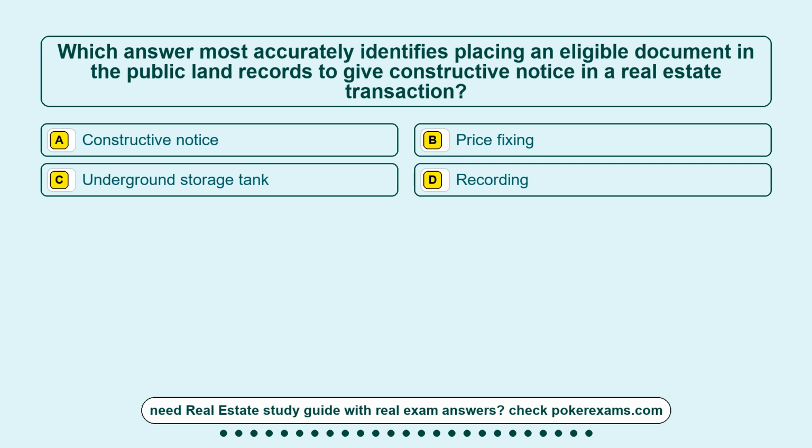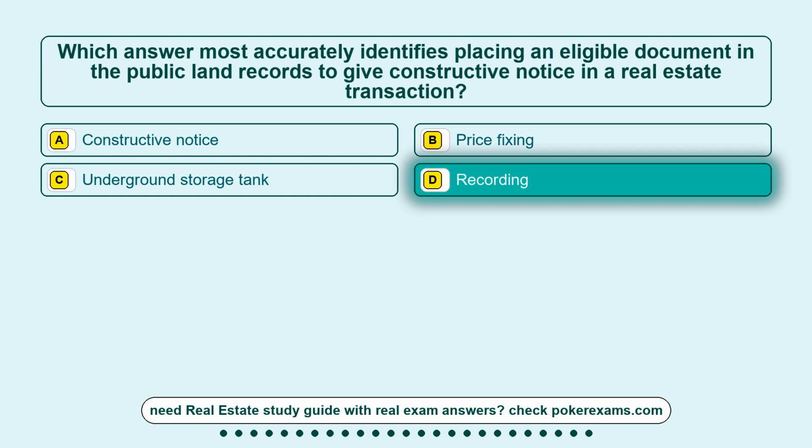Question 6. Which answer most accurately identifies placing an eligible document in the public land records to give constructive notice in a real estate transaction? Option A, a constructive notice. Option B, price fixing. Option C, underground storage tank. Option D, recording. The correct answer is option D, recording.